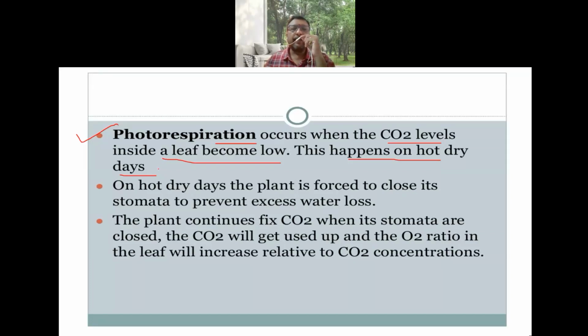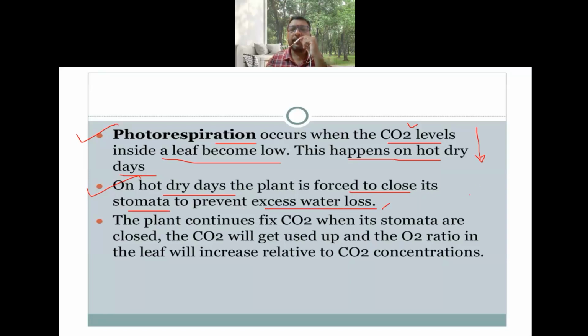At that time, whatever carbon dioxide levels are inside the leaf, they drop down. On hot, dry days, the plant is forced to close its stomata to prevent excess loss of water. So the plant has its own defense mechanism.